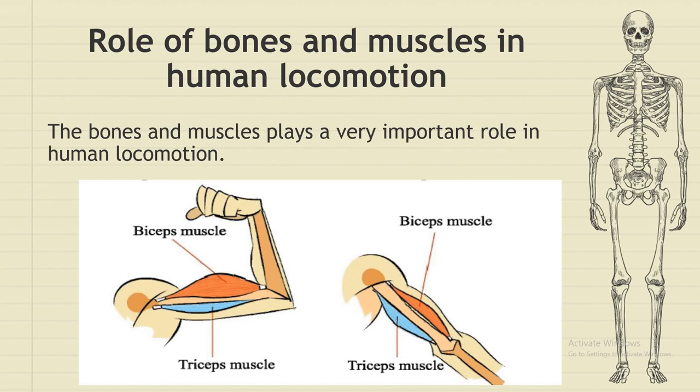So we can see the alternating way: if the biceps relax, the triceps will contract, and if the triceps contract, the biceps will relax. In this way, by bending or extending our arm, we can easily move it, and various muscles help in the movement of different organs.